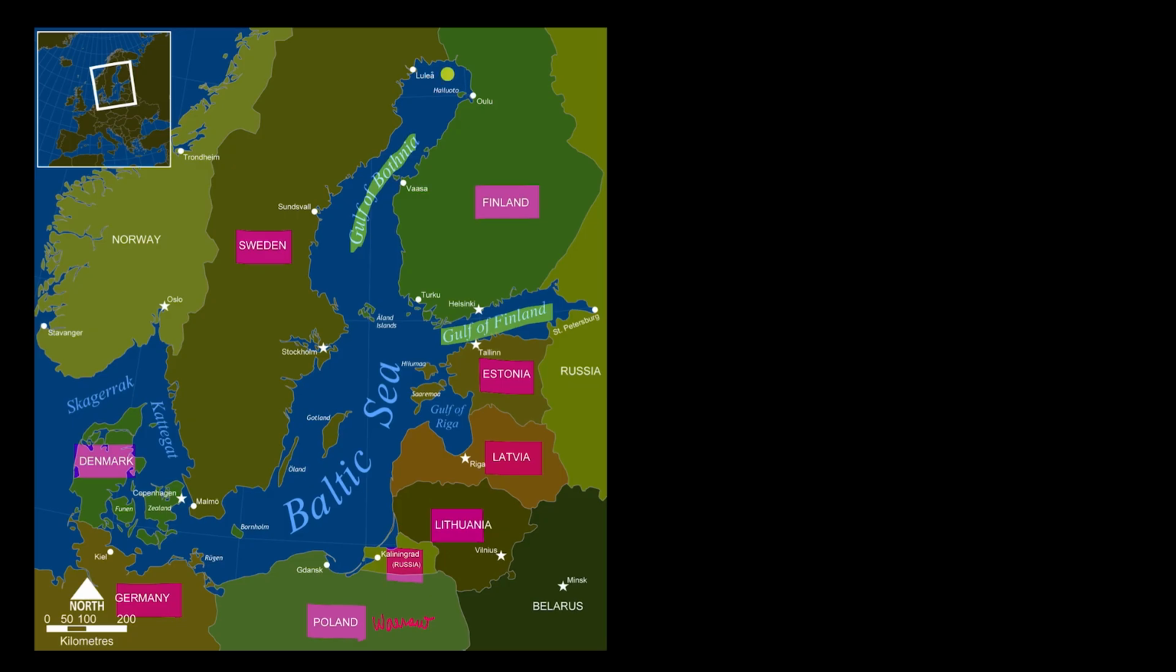Over here you could see two gulfs, this and this. Between Finland and Sweden, the gulf is called the Gulf of Bothnia, and between Finland, Russia, and Estonia, this is the Gulf of Finland.